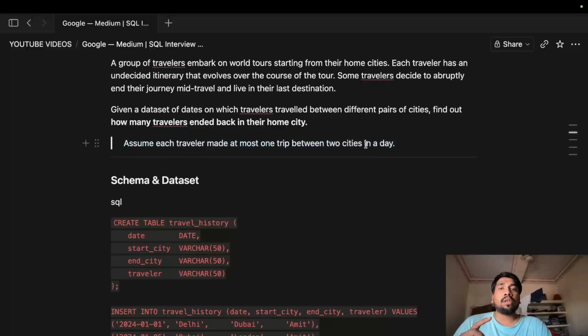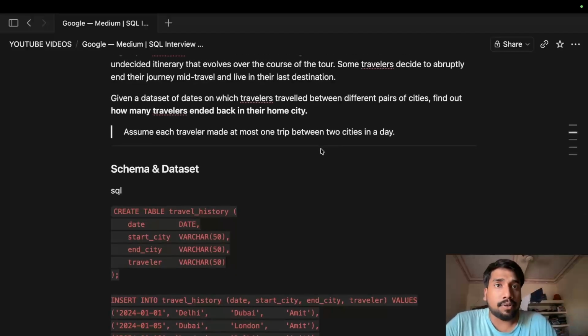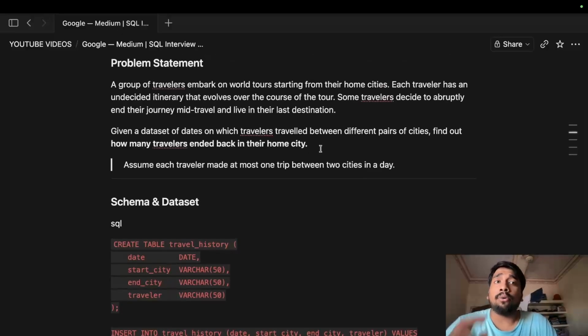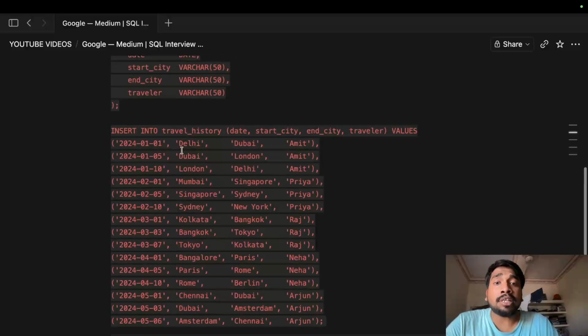cities in a day. Okay, so it is not really that important for the question. You can just understand the question, and while reading the question, you must have a frame in your mind of how to approach this. Okay, so here are the create and insert statements. I will put this in my description box as well so that you can put it in your respective SQL database and try this question by yourself.